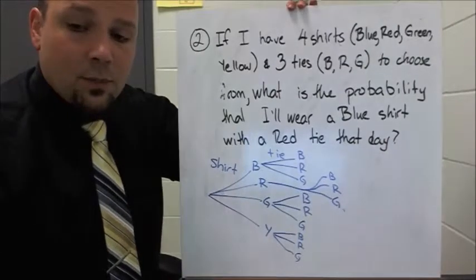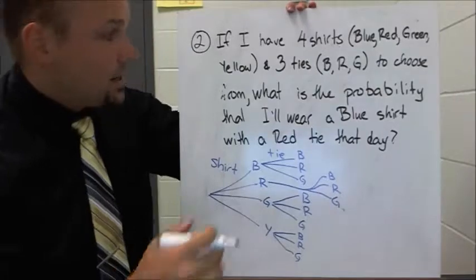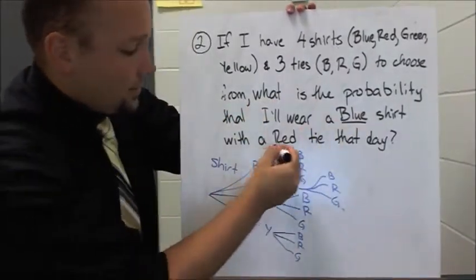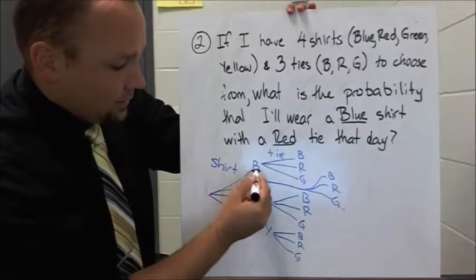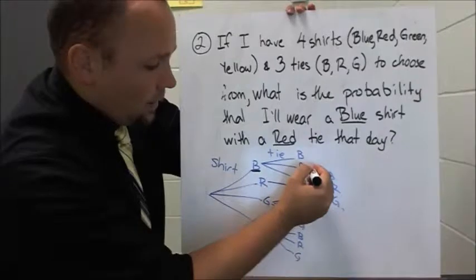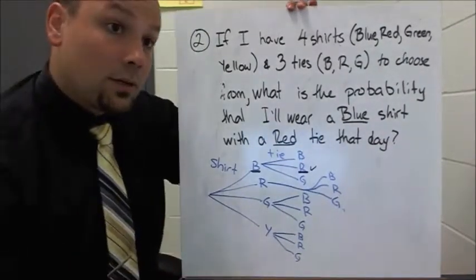Now, we just want to count the number of successful outcomes. We want the probability that I'll wear a blue shirt and a red tie. So that's blue shirt and then a red tie. That's one successful outcome. How many total outcomes are there?